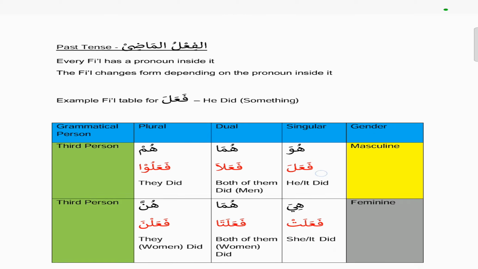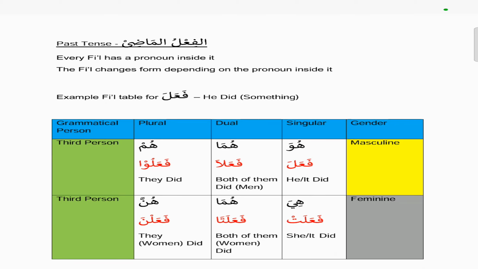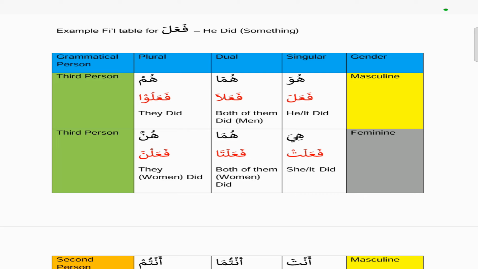This is an example of the fi'l table for fa'ala, which means he did, meaning he did something. Remember that this table is obviously past tense because the chapter is on past tense. If you look at this table, the highlighted blue tells you what each of the columns are. You've got grammatical person, plural, dual, singular, and then the gender. Then you've got the masculine and feminine versions.